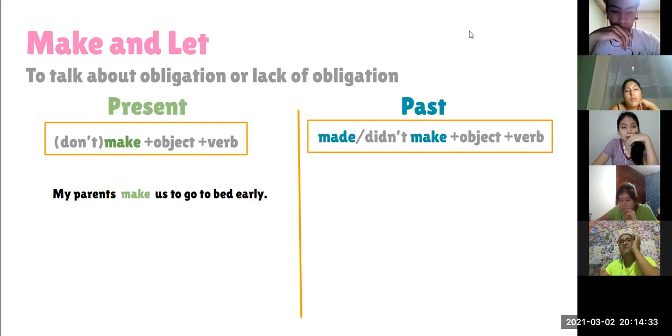What about the negative form? Can you make a sentence with a negative form? Don't make?